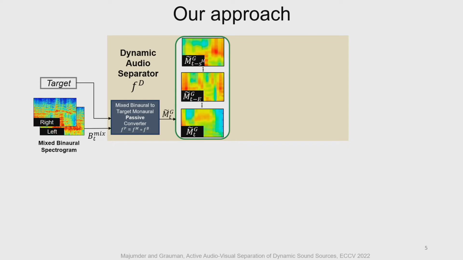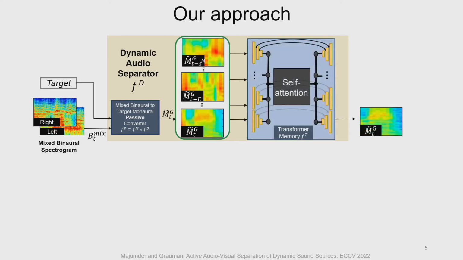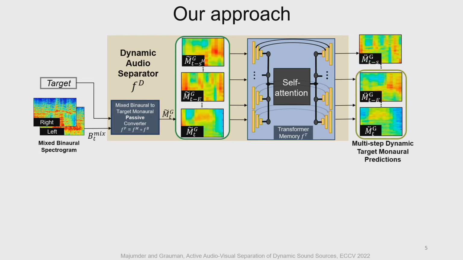Our main technical contributions are: number 1, a self-attention memory in the audio separator of the model. The self-attention memory discovers similarities between current and past estimates of the dynamic target and uses them to enhance current separation. We also propose a multi-step prediction strategy where the separator uses current estimates to improve past estimates, thus allowing the agent to improve its separation quality through time.